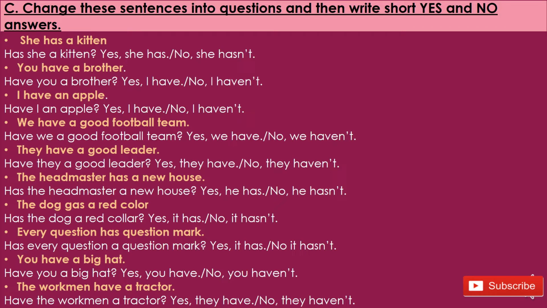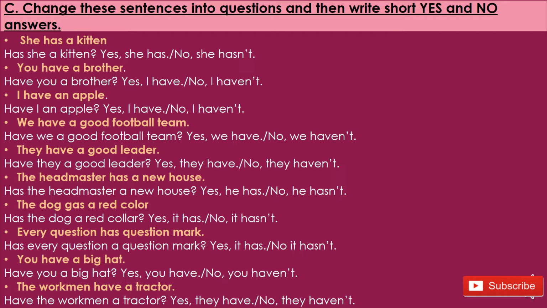For example, if I take number 1 as an example, she has a kitten. While I am making it a question, it becomes: has she a kitten, right? And then the short answer in yes and no. So yes she has, and no she hasn't. If I go for the complete answer, I can write yes she has a kitten, no she has not a kitten, right? But as they have mentioned, the exercise requires that you write the short answers.